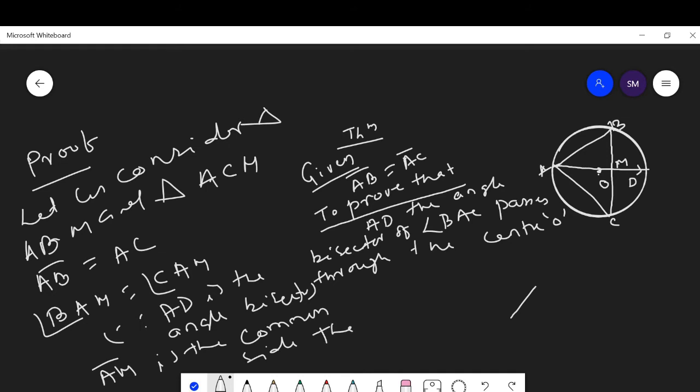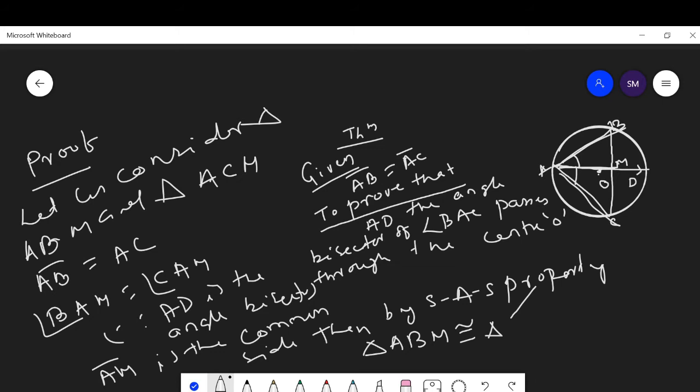Then by SAS property, side angle side, triangle ABM is congruent with triangle ACM, which implies that BM is equal to CM by CPCT, corresponding parts of congruent triangles.